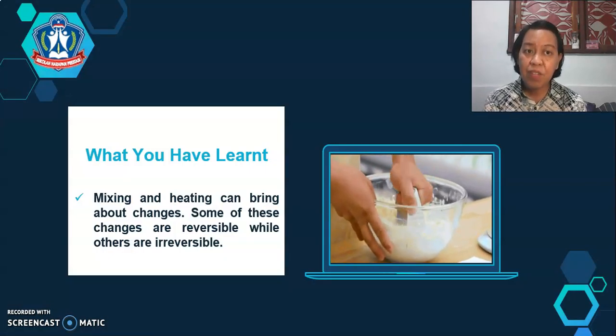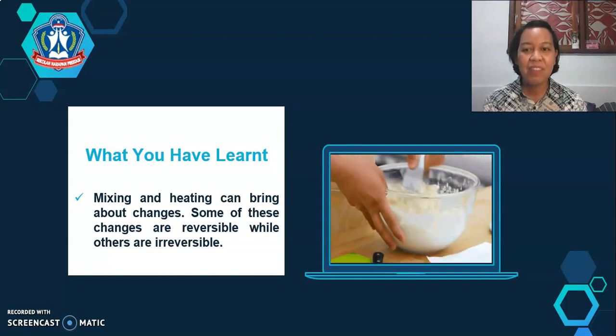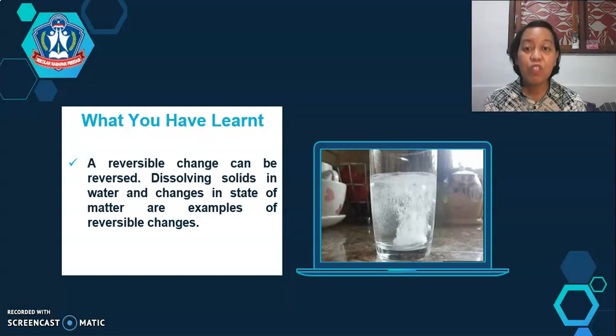So for this lesson, we have learned that mixing and heating can bring about changes. Some of these changes are reversible, others are irreversible. A reversible change can be reversed. Dissolving solids in water and changes in state of matter are examples of reversible changes.